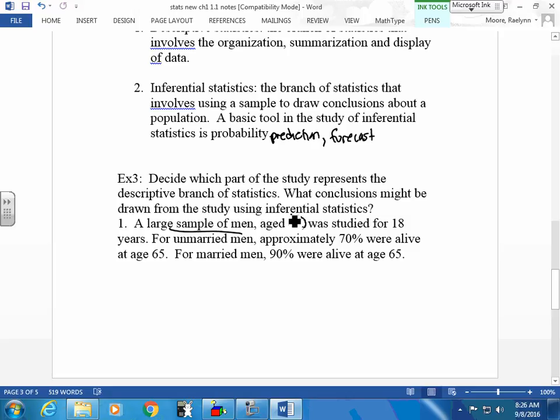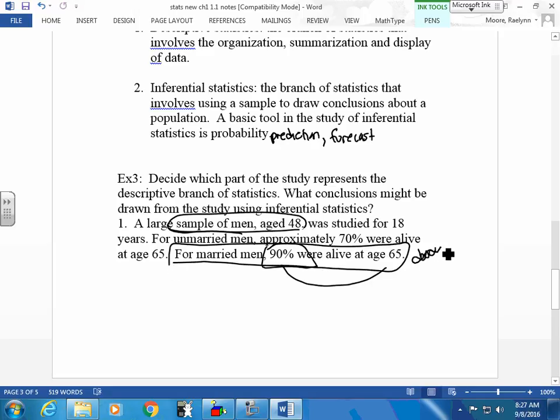48 is part of describing my sample. So I could say that they're age 48. It could be a descriptive statistic. You're not wrong. It's a descriptive statistic. What else? Well, what about 65? 90% of them were alive at 65 for married men. That is a whole descriptive statistic. This whole line here is what I'm describing. This is my descriptive statistic.